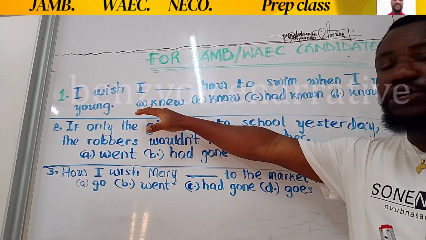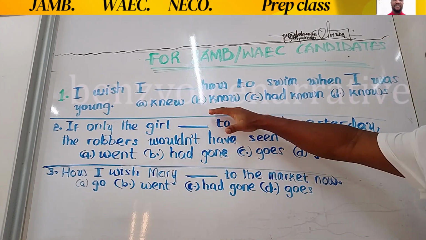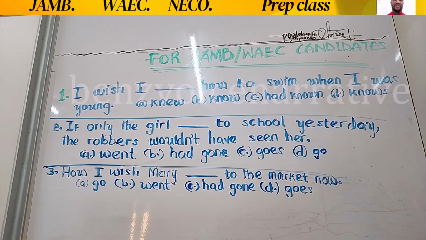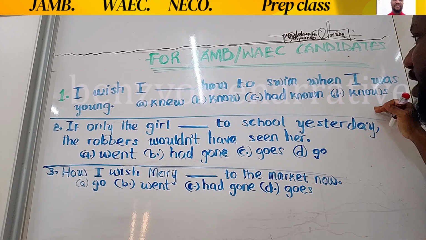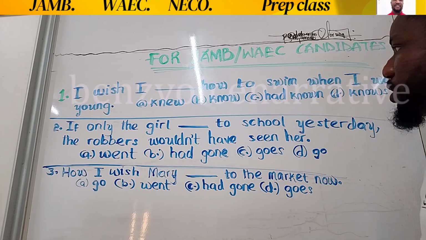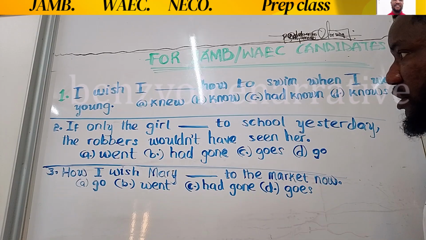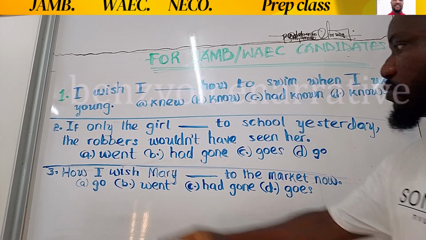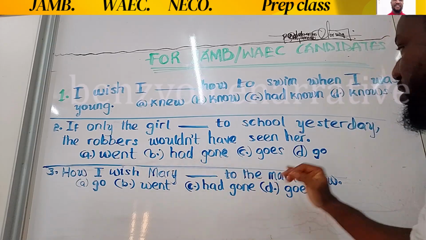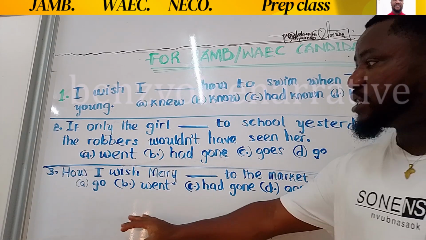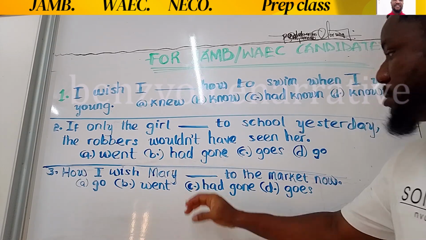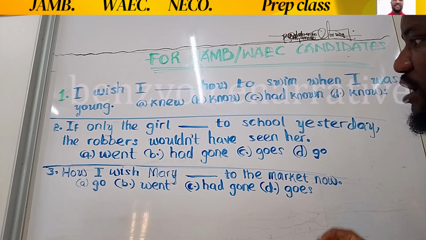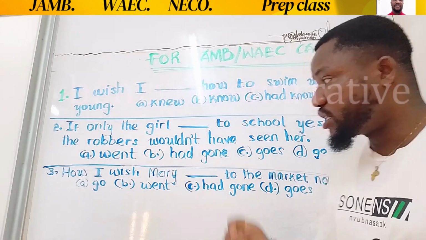I wish I dash how to swim when I was younger, when I was young. The first option here is knew. The second is know. C is had known. D is now. Second question says, "If only the girl dashed to school yesterday, the robbers wouldn't have seen her." The 4 options: went, had gone, goes, go. And finally, we have, "How I wish Mary dash to the market now."